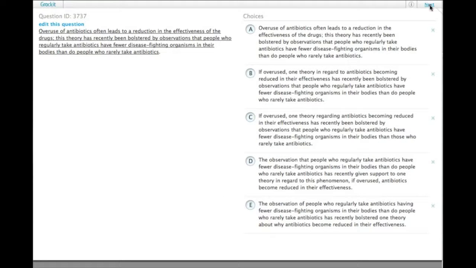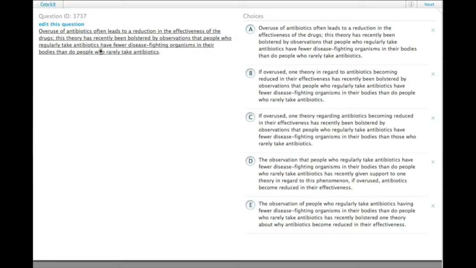Overuse of antibiotics often leads to a reduction in the effectiveness of the drugs. This theory has recently been bolstered by observations that people who regularly take antibiotics have fewer disease-fighting organisms in their bodies than do people who rarely take antibiotics. So yikes, whole sentence underlined is always trouble. The sentence as written sounded okay.